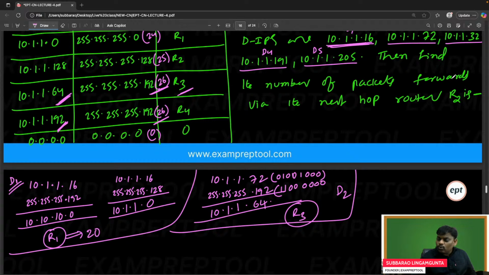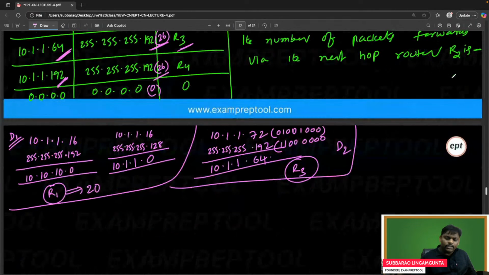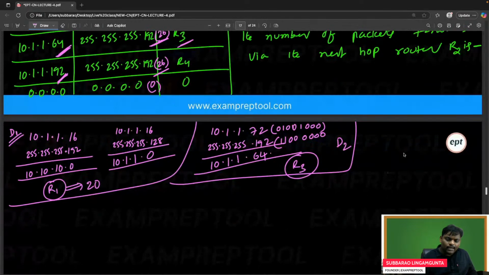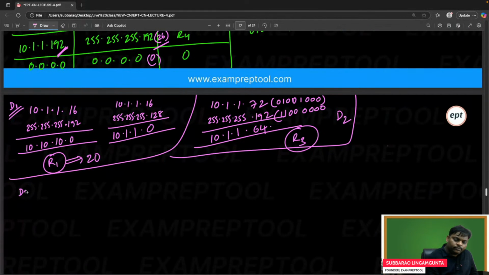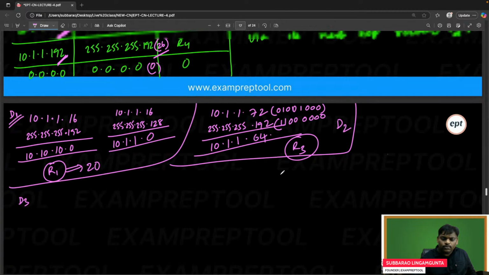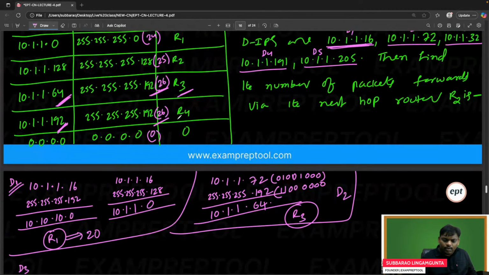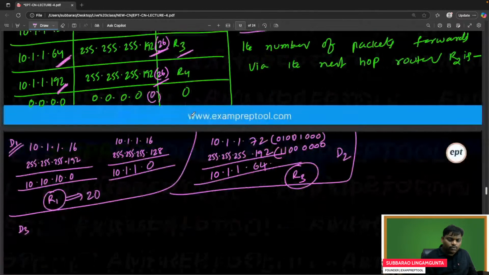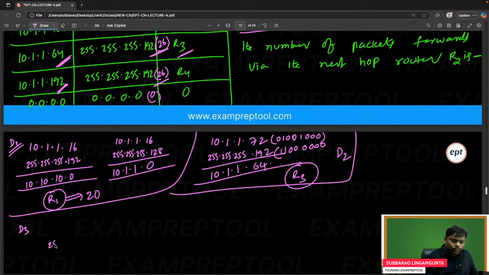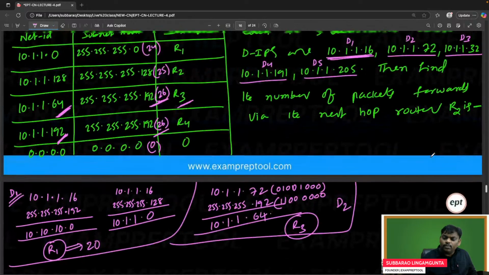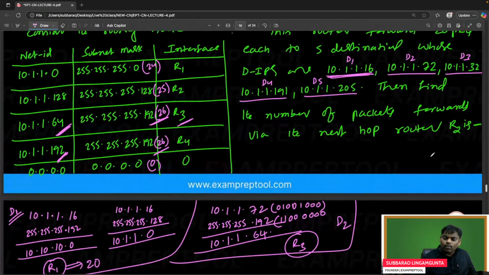Okay. Let's go to D3, just doing the AND operation. I have to check the mask first. R4 is going to be 255.255.255.192. Now what about D3? If you observe, D3 is 10.1.1.32.